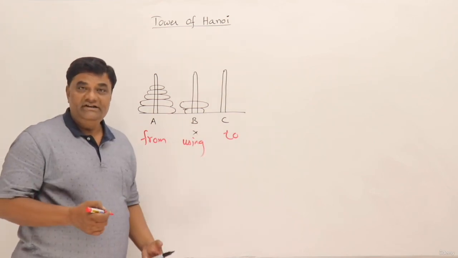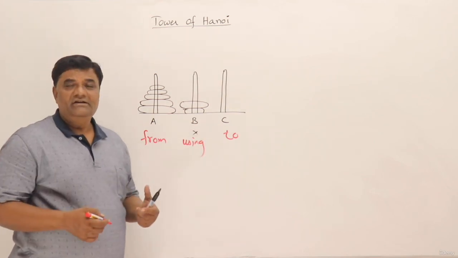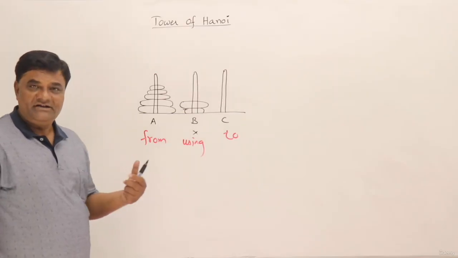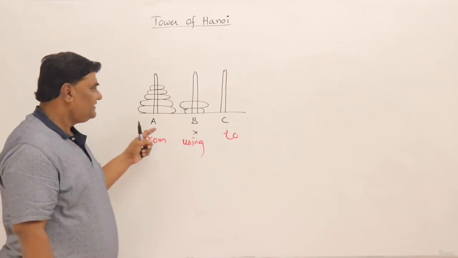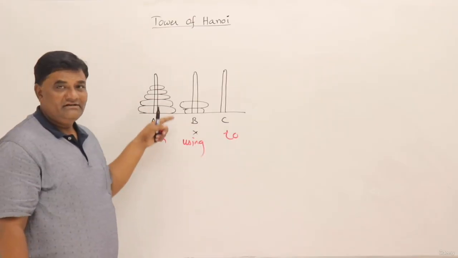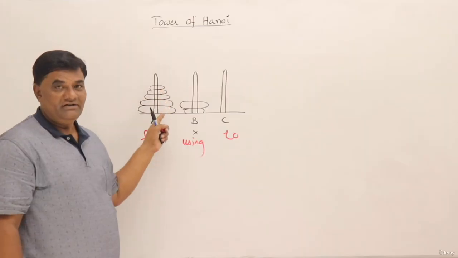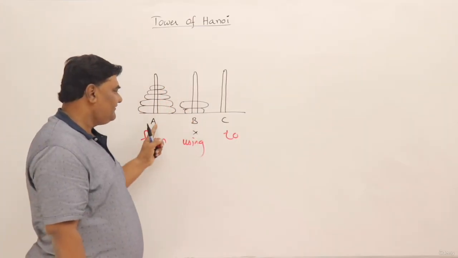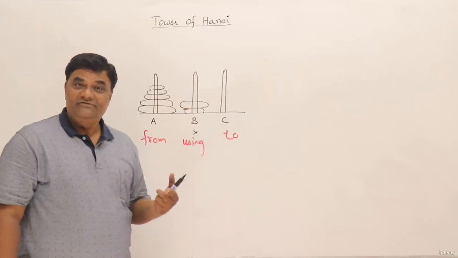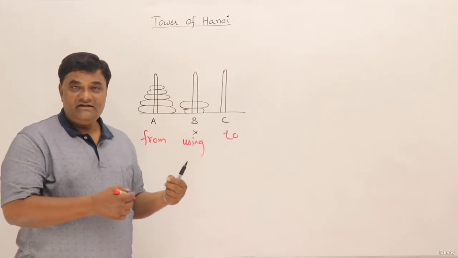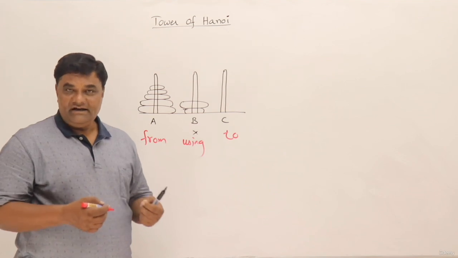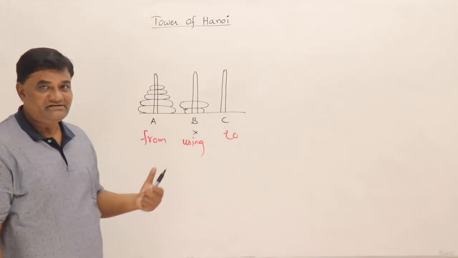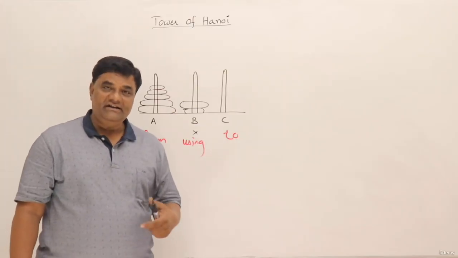Now the problem is not so easy. It is believed to be an unsolvable problem. There is some story behind this problem. It is believed that somewhere in the world there is a temple, and near the temple these three towers are there, and there is a tower with 16 golden discs, and a few priests are trying to move these discs from tower A to tower C. They have been doing it for centuries, and if they are successful, then the world will end. So that will be a doomsday. So it is believed that these towers and temple are in China or in India.